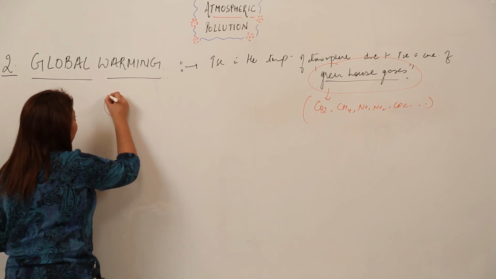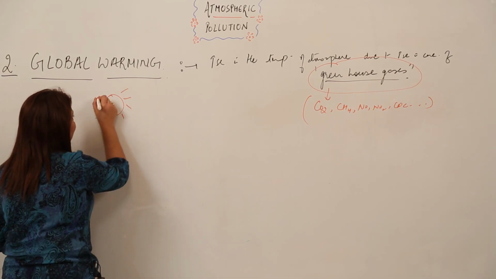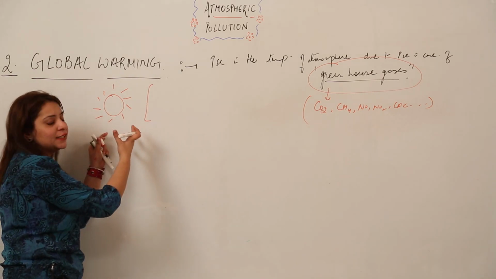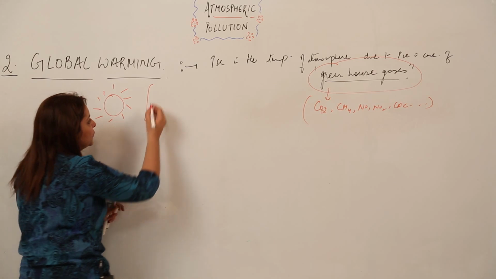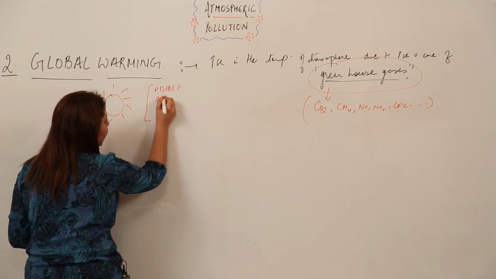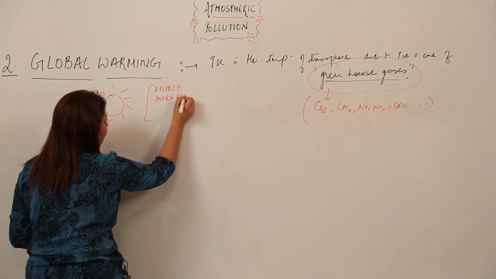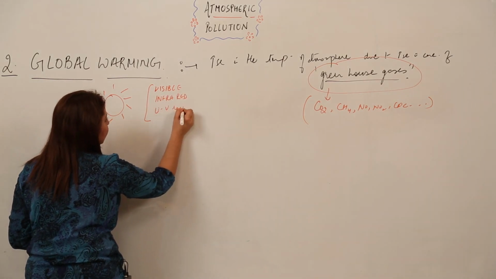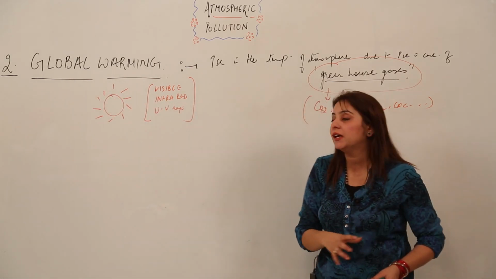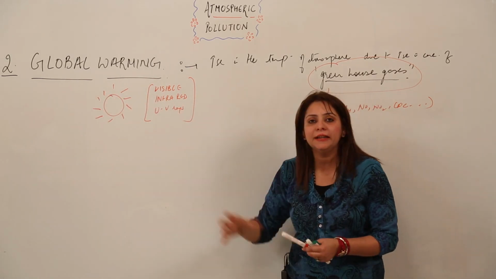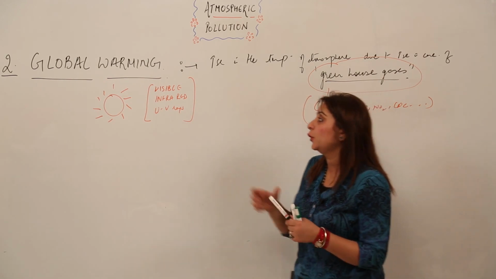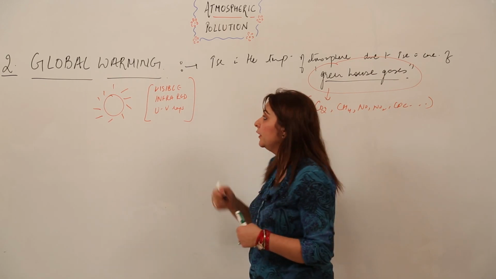We know that there is a sun in the atmosphere, and there are three kinds of rays which come from the sun. That is the visible rays, the infrared rays, and the UV rays, which are the rays that actually make up sunlight, right. Now out of these three rays, just listen to what role these rays actually play.